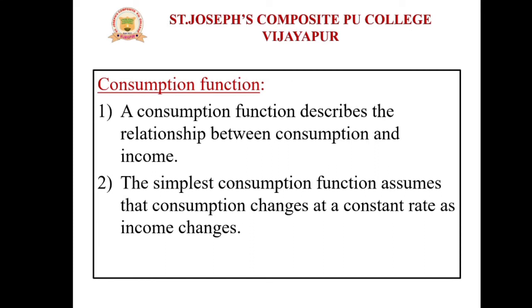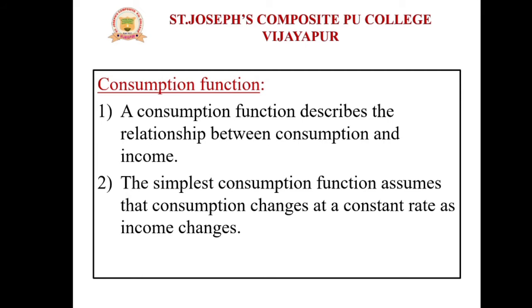Now we'll start with the consumption function. The consumption function describes the relationship between consumption as well as income. As I said, a household's consumption is mainly determined on the basis of its income, right?